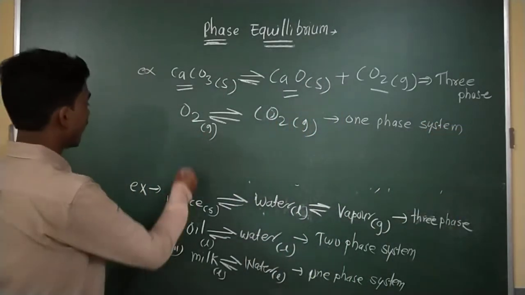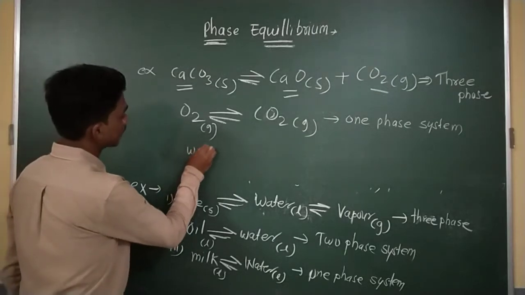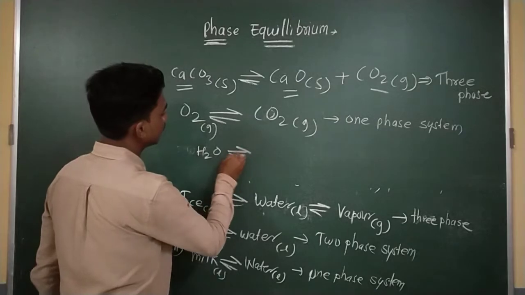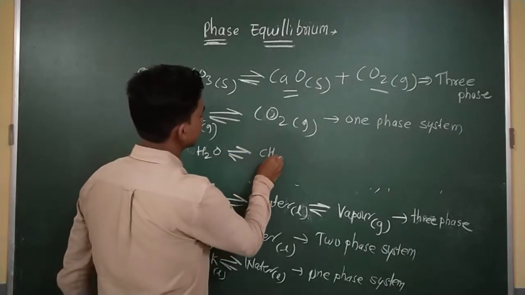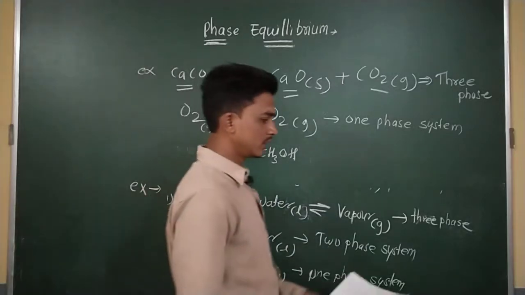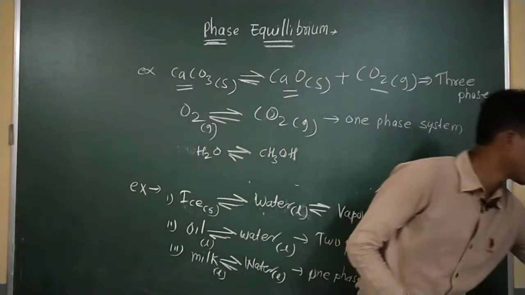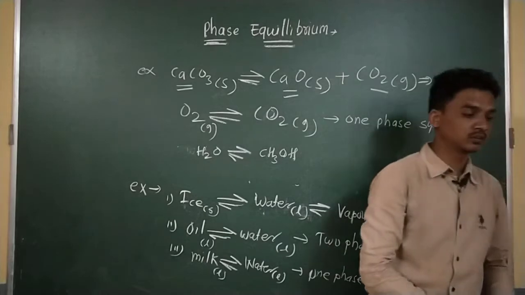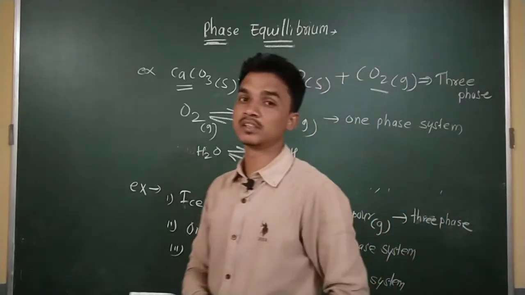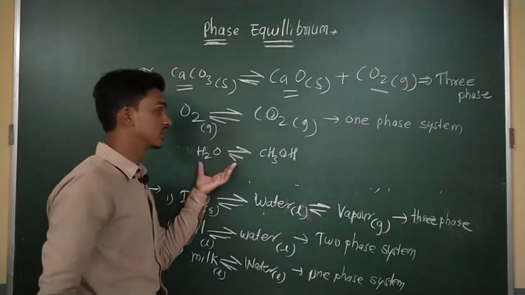Suppose I am adding water, H2O in equilibrium with CH3OH, that is methanol. Questions may ask how many phases exist in these molecules or in these reactions.